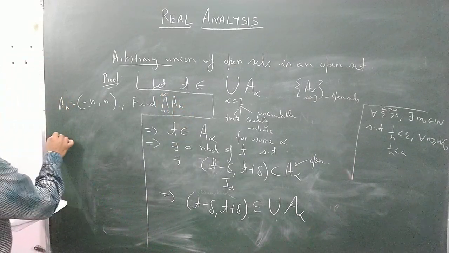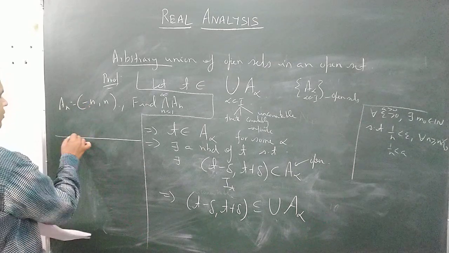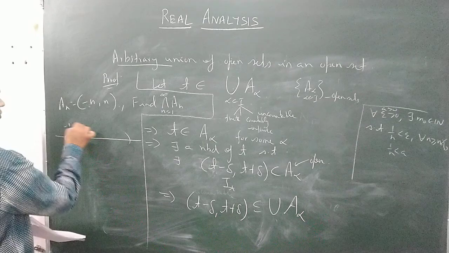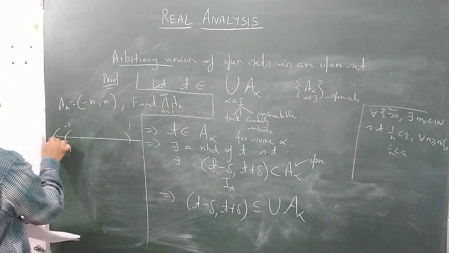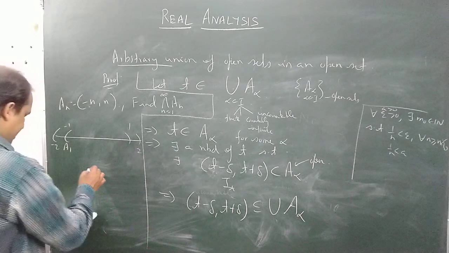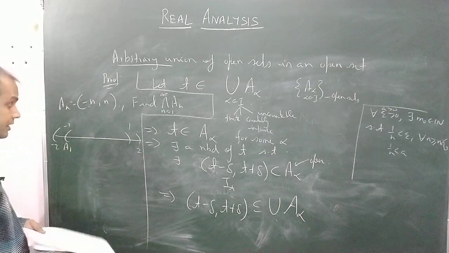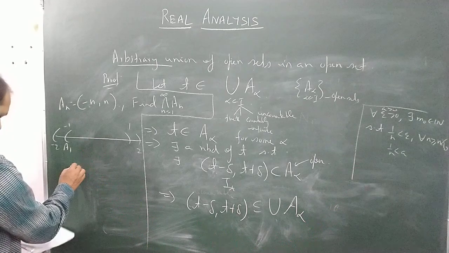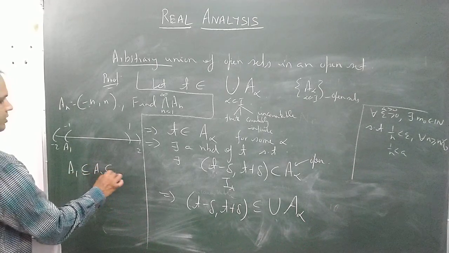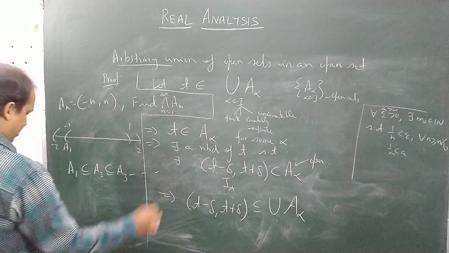If you plot it on the number line, you can see that for n equal to 1, A1 is minus 1 to 1. For A2 it will be minus 2 to 2. In this way, its intersection will be the smallest one. One can clearly see that A1 is contained in A2 and A2 is contained in A3 and so on.